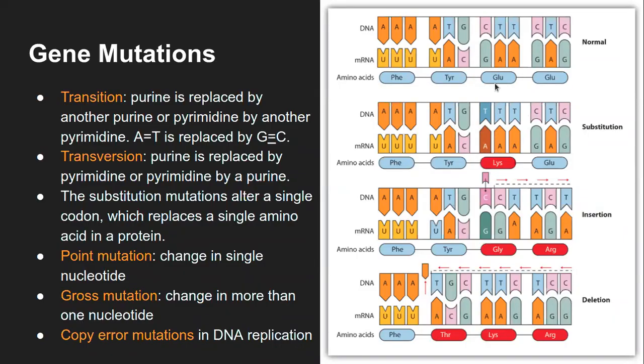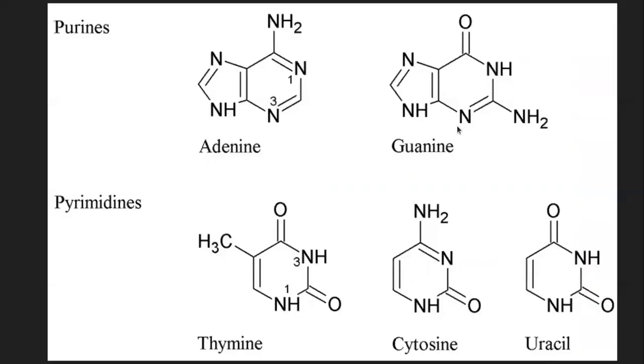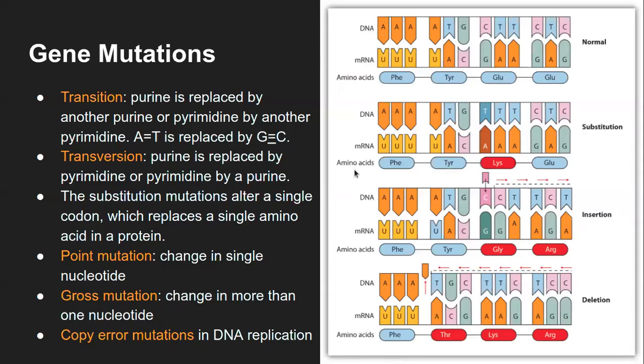Sorry, my bad: instead of G, it is A. G is getting replaced by the transition type of mutation, that is adenine. A purine is getting replaced with another purine. Now in that case, G was ideally supposed to pair with T. So instead, if it is changing to A, it is making this mutation change.